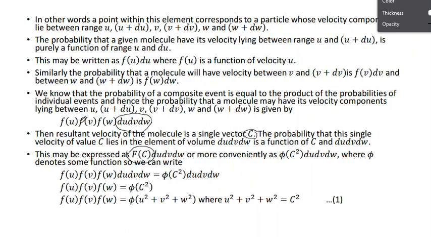Okay, so small f is individual functions, or for more convenient, instead of taking f of c, we can take phi of c square, we take du dv dw, where phi denotes some function. So phi is also one function, so it is a composite function. So product of individual events is always equal to probability of composite function. So it is a probability of individual, it is a probability of composite.